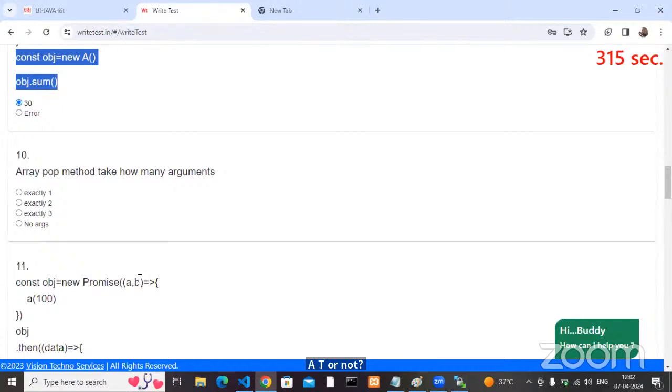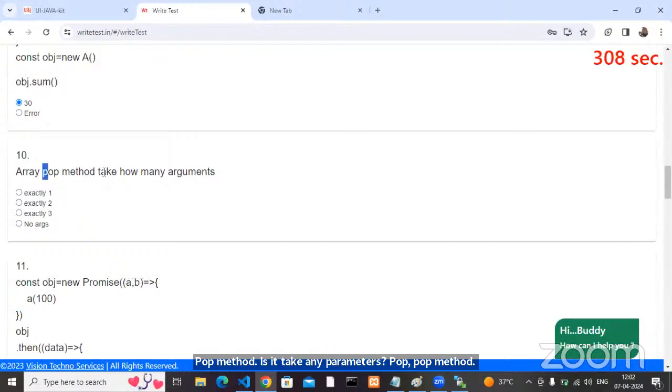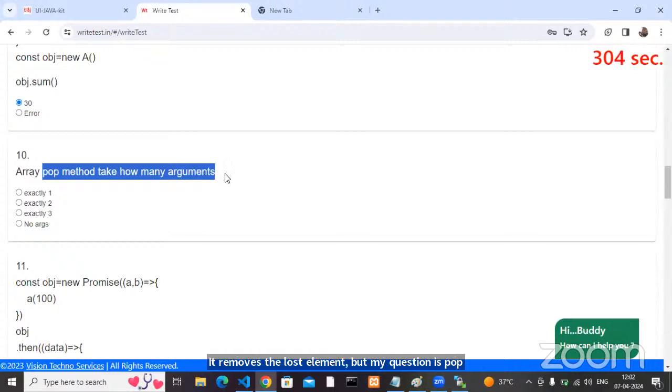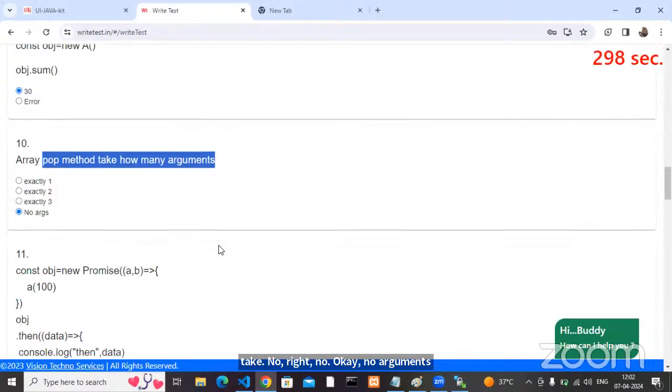How many arguments does the array pop method take? Does it take any parameters? The pop method removes the last element. But my question is, how many arguments does the pop method take? No arguments. It always removes the last one.